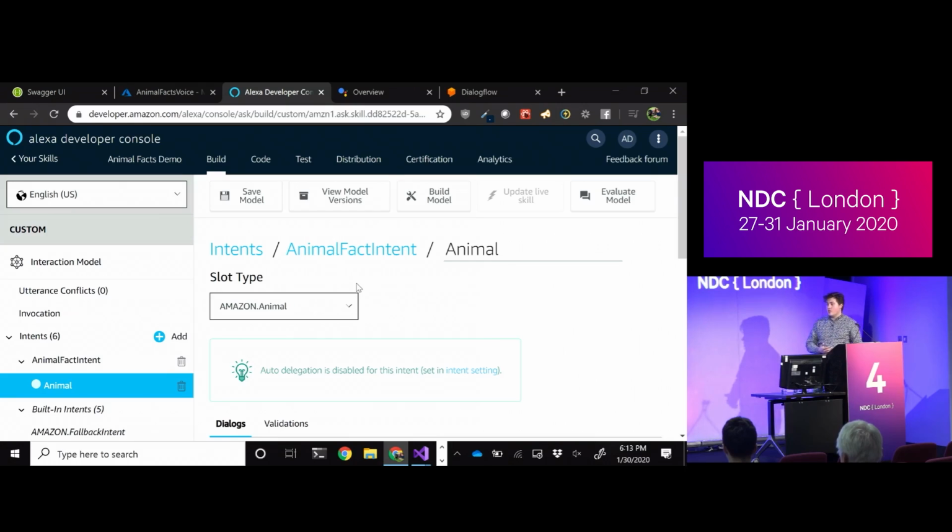Whenever I make changes to my interaction model by either adding an intent or adding an utterance, I have to both save it and then build it. It can be a pretty long process to build an interaction model, which is why I've actually gone ahead and built this out, saving us like 5 minutes of watching loaders. But that's sort of the gist of how we design our language model in Alexa. We just write intents, we write utterances, and give them slot types.